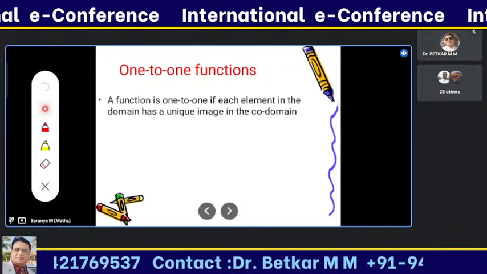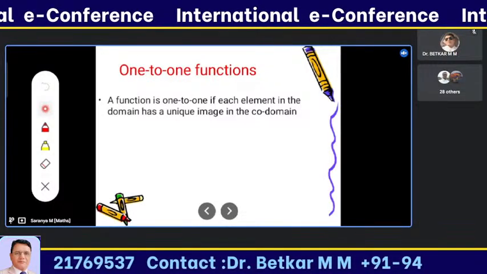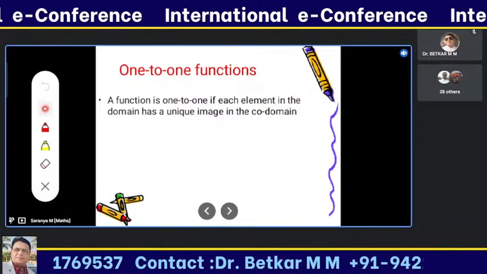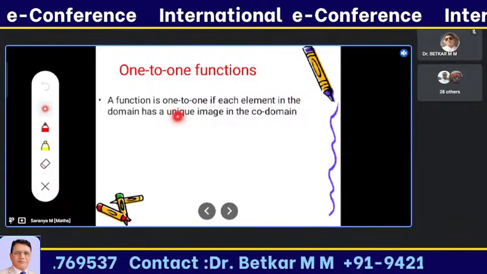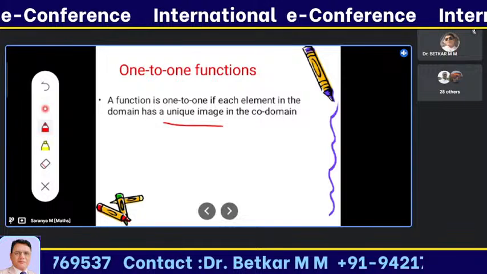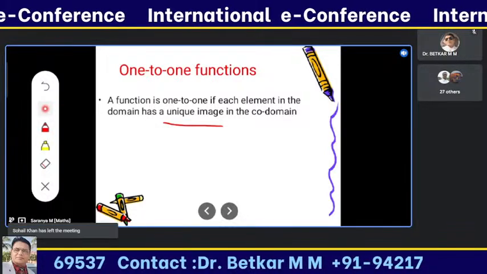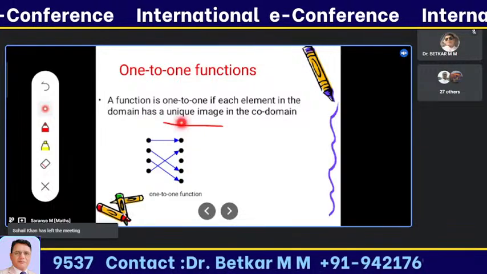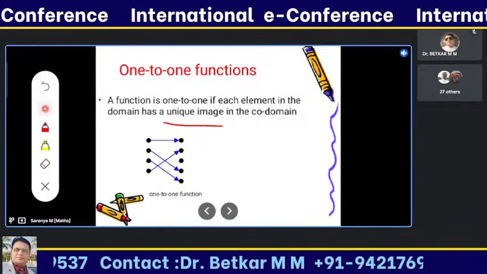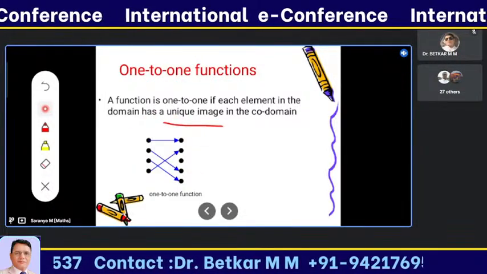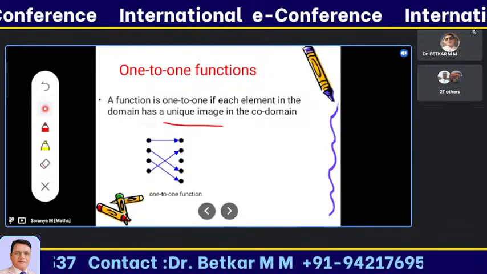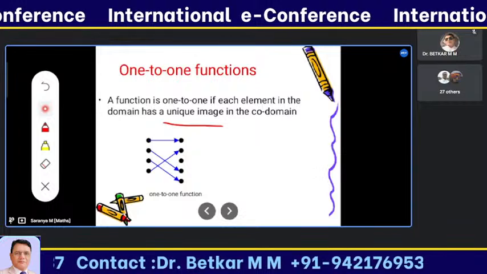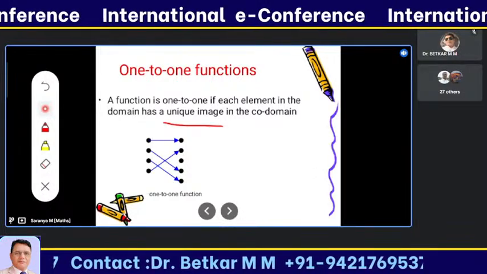Let's see an example. The main concept of one-to-one is that each element in the domain has a unique image. So the keyword is unique image in the codomain. See this example. This is a domain set and this one is a codomain set. Here every element in the domain set has a unique, different image in the codomain set. So this is an example of a one-to-one function.